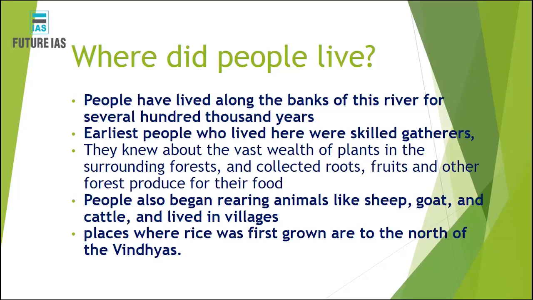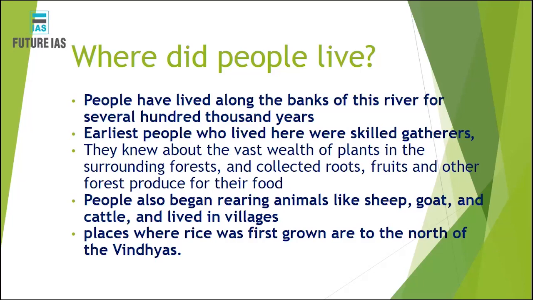So that is why I said they were skilled gatherers at that time. Now, over the period of time, people started rearing animals. They started domesticating animals and plants, like sheep, goat, cattle. People started living in villages, isn't it? But initially people used to roam from one place to another, right? They were wanderers, hunters and gatherers. They used to switch places in search of food, right?